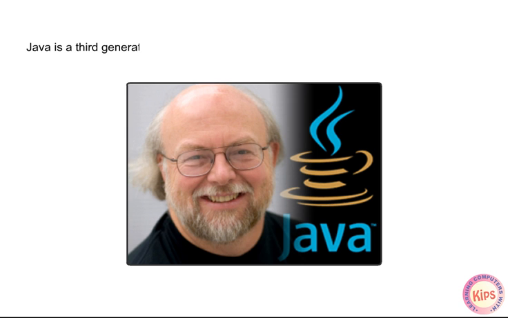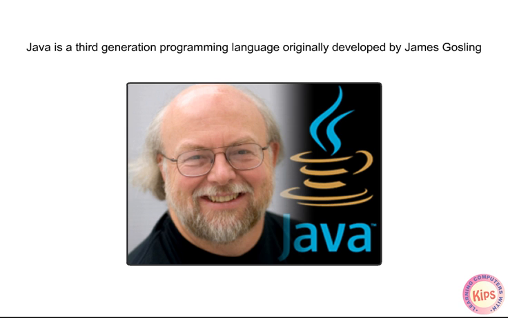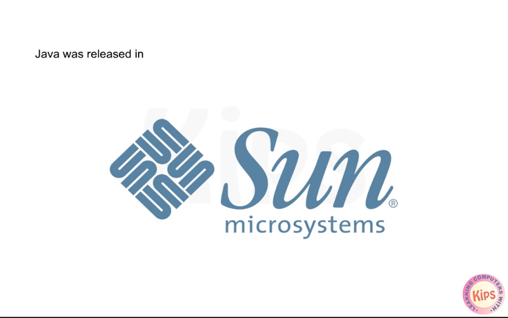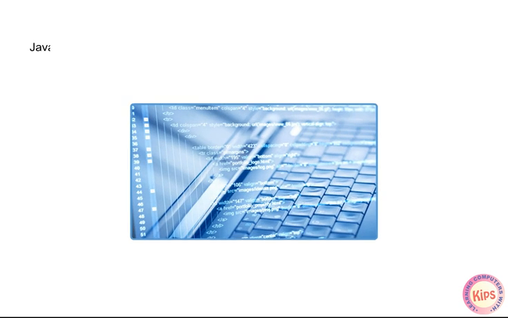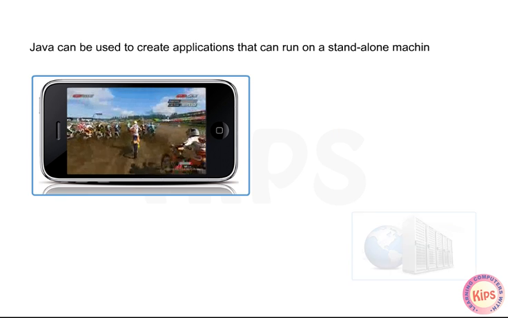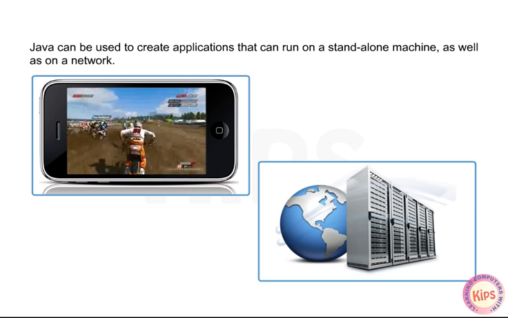Java is a third-generation programming language originally developed by James Gosling at Sun Microsystems. Java was released in 1995 as a core component of Sun Microsystems' Java platform. Java can be used to create applications that can run on a standalone machine as well as on a network.